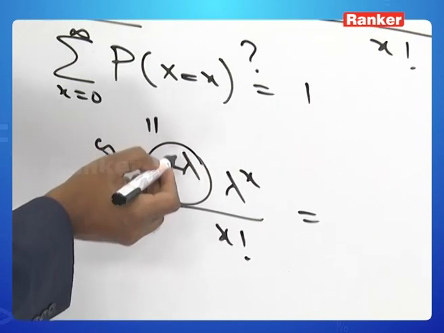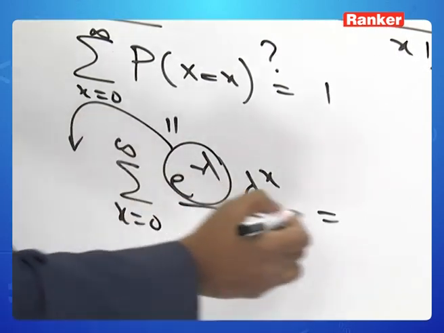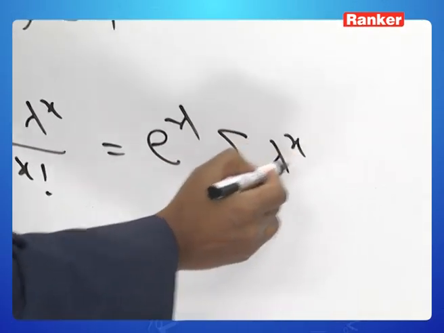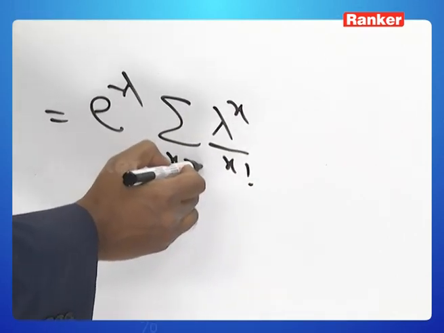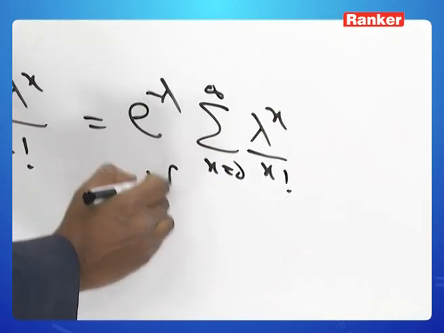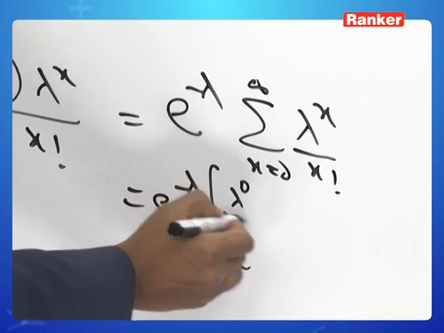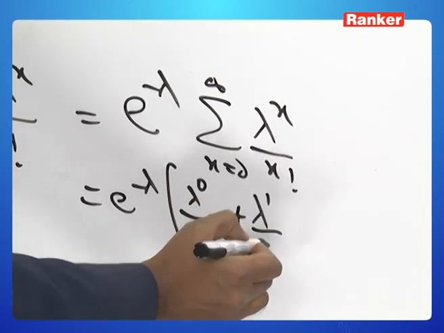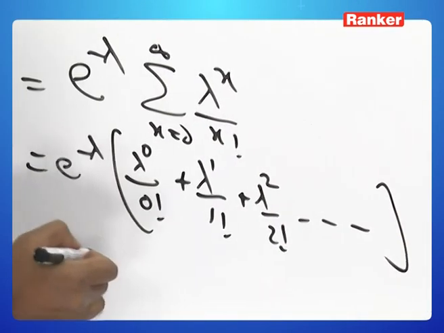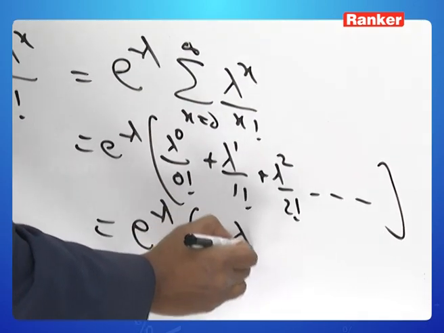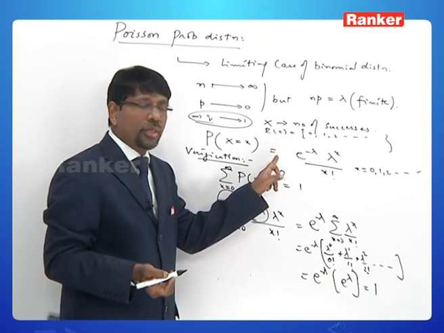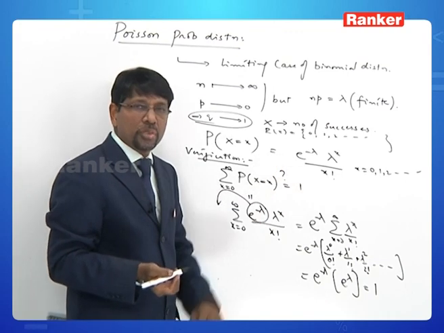Now this e power minus lambda is free from x, so we will pull it out. So we have e power minus lambda into the sum of lambda power x by x factorial, x ranging from 0 to infinity. X is a counting number here. If you observe carefully, this is lambda power 0 by 0 factorial plus lambda power 1 by 1 factorial, lambda power 2 by 2 factorial, and so on, which is nothing but the expansion of e power lambda. So this is e power minus lambda into e power lambda, which comes out to be 1. So we have verified that this rule is indeed giving us a probability distribution.